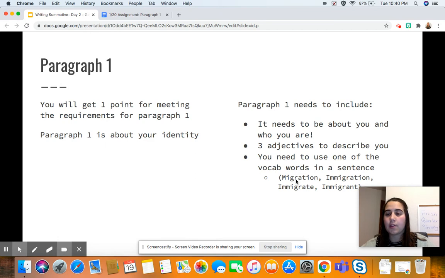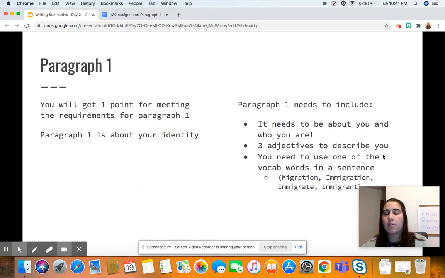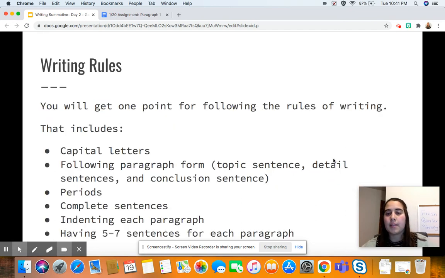One of the words you can choose is migration, immigration, immigrate, or immigrant. One of those words needs to be in a sentence of your paragraph. So today we're looking specifically at paragraph 1. You are writing about you. You have 3 adjectives and you have a vocab word. And all this needs to be done in a way that follows the rules for writing.